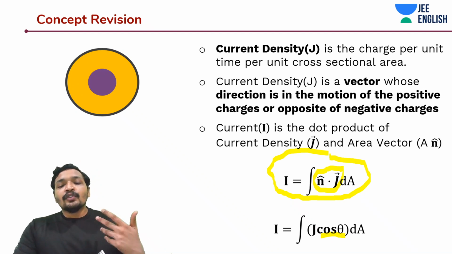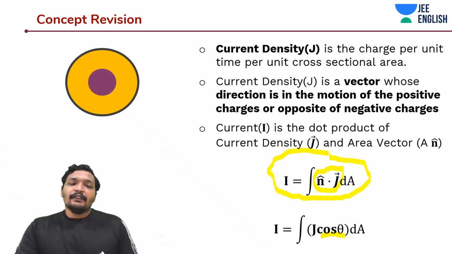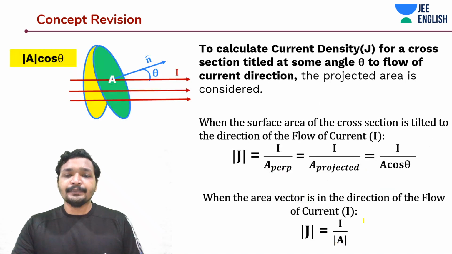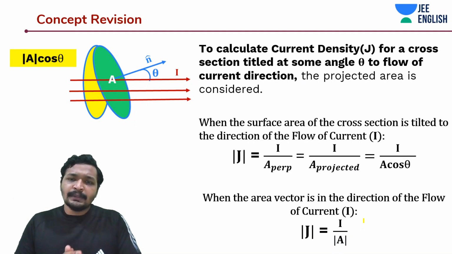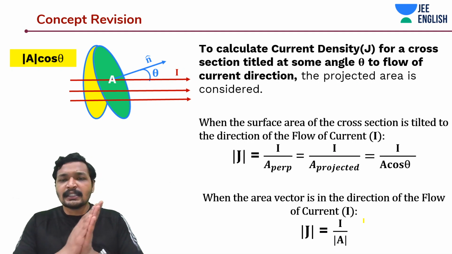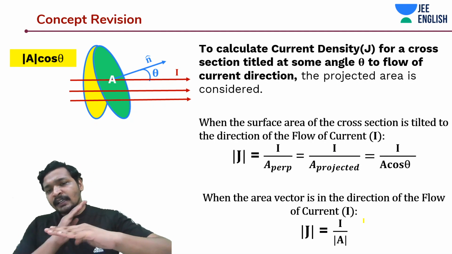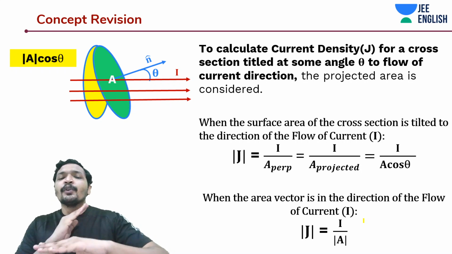So I is equal to the integration of J cos theta dA, where dA is the elemental area. Awesome guys, very easy. Now let's say I've tilted the surface area such that the current is flowing like this. I've tilted the surface area at an angle to the flow of current.